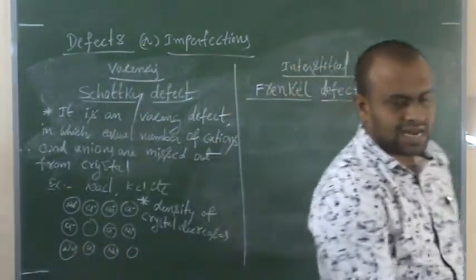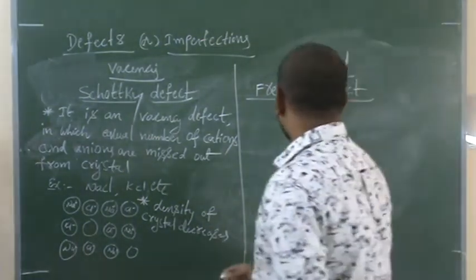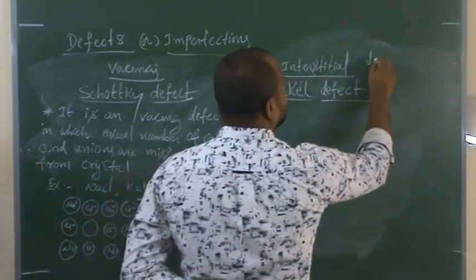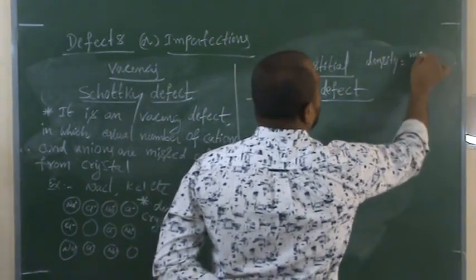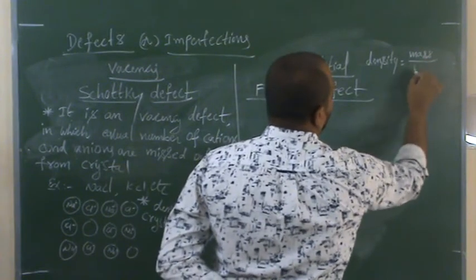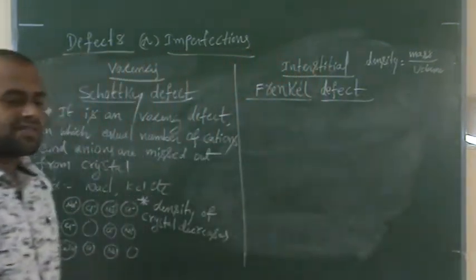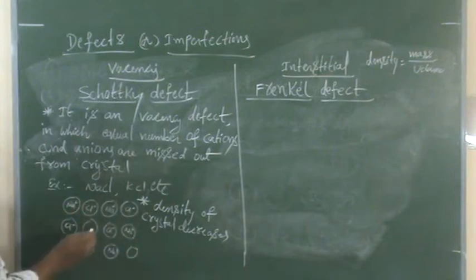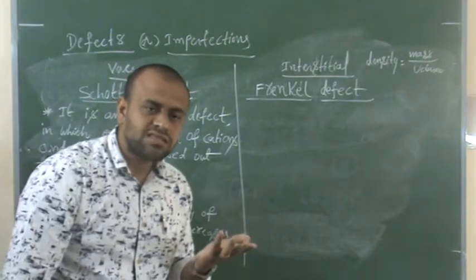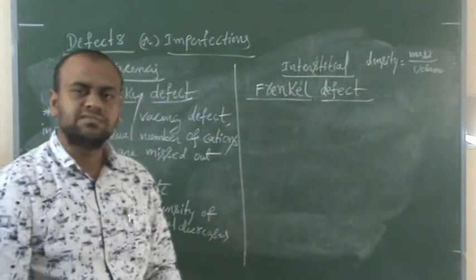Density of crystal decreases. Why does the density of crystal decrease? What is the formula of density? Density is equal to mass by volume. As two particles are missed out from the crystal, what happens to its mass? Its mass decreases.